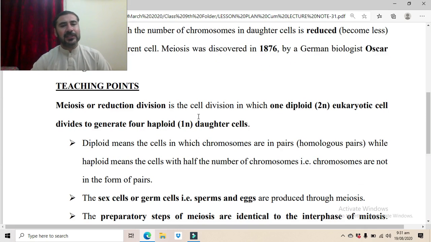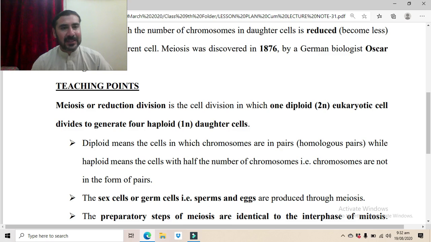Meiosis, or reduction division, is the cell division in which one diploid eukaryotic cell divides to generate four haploid 1n daughter cells. Meiosis is also known as reduction division because in this process the number of chromosomes is reduced to half. And in this process one diploid 2n cell divides. Diploid cells are those cells which contain the full number of chromosomes. In diploid cells, the chromosomes are in the form of pairs.